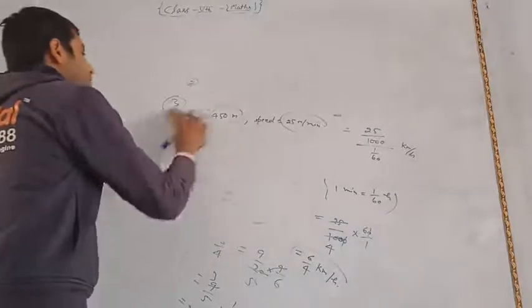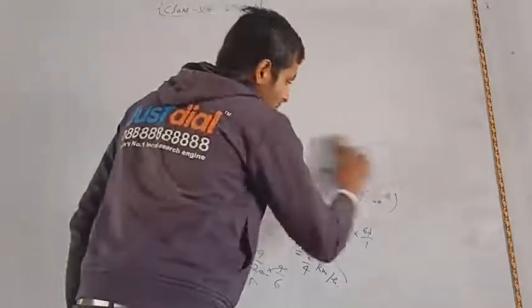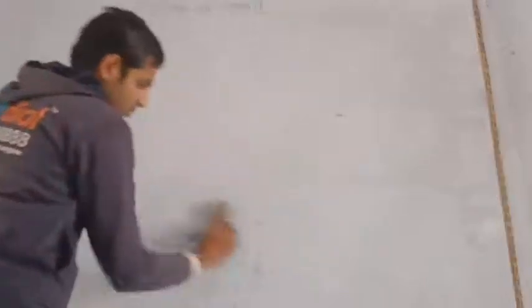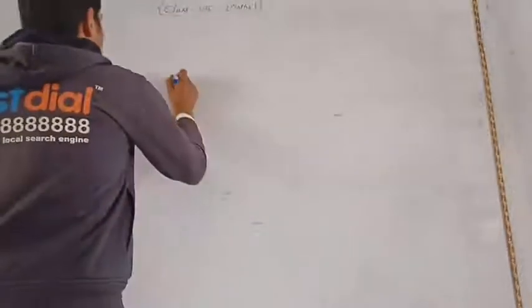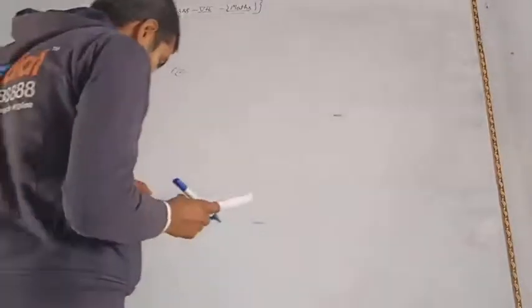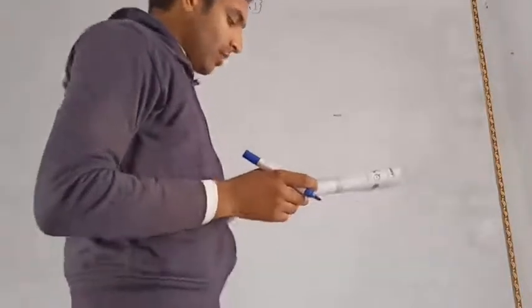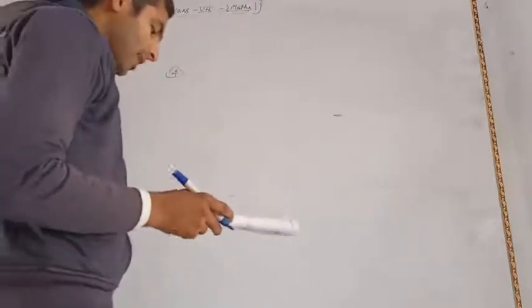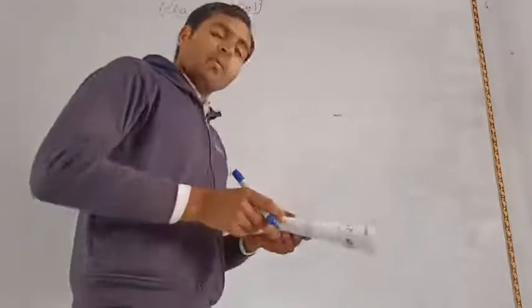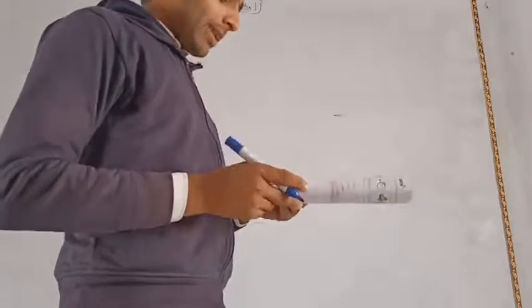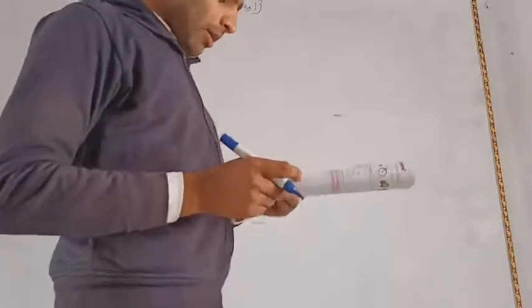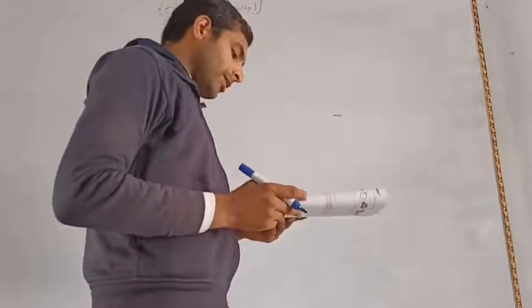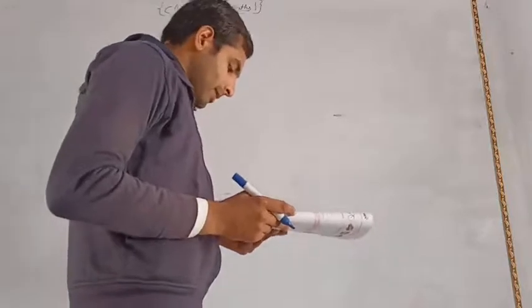Again, problem number 4. Find the distance, with speed in kilometer. Here the speed is given as 25 meter per second. First of all you have to convert meter into kilometer, and second into hour. Also time is given as 55 seconds.